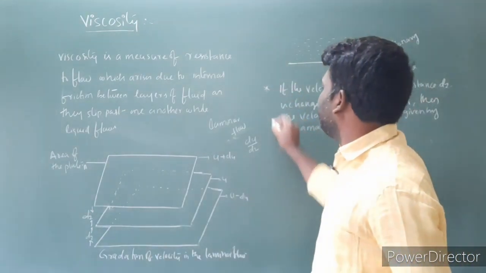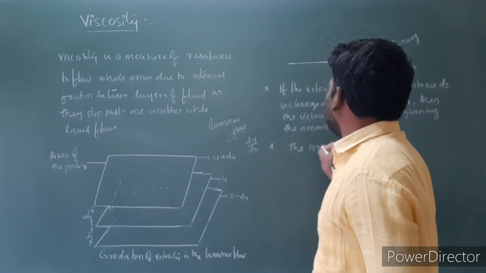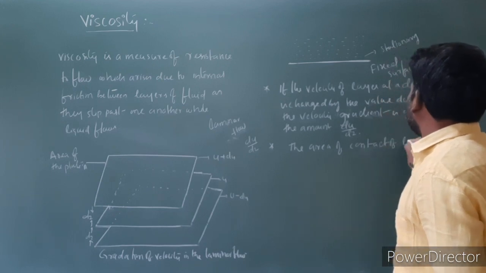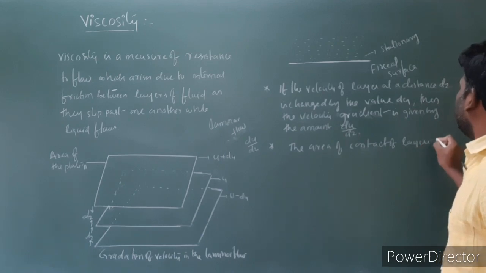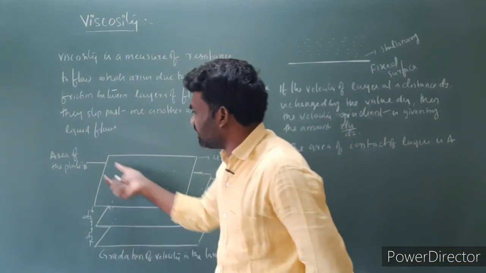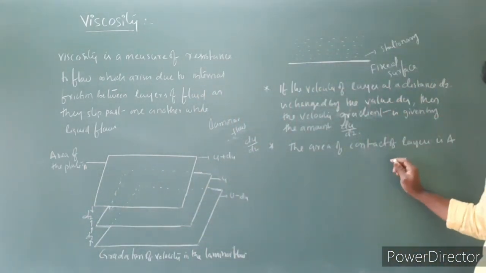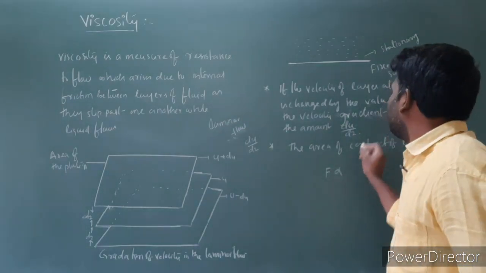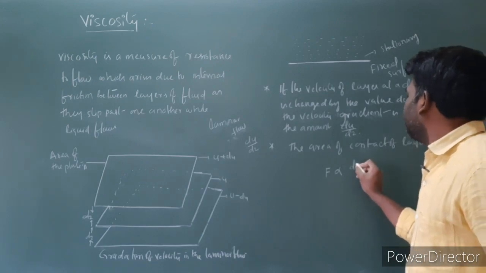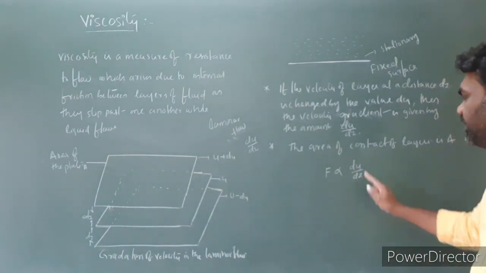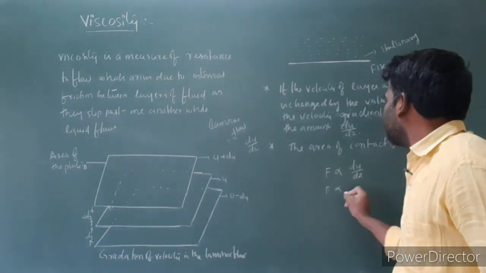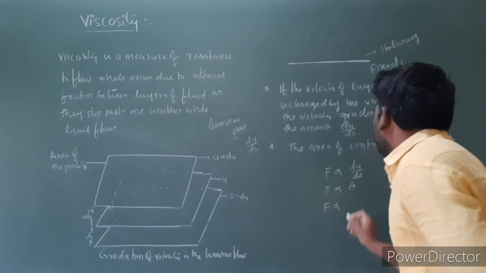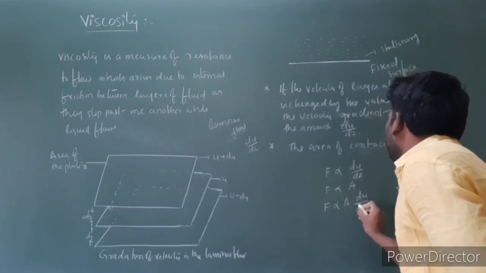The next point is the area of contact of the layers, which I am labeling as A. The force required to maintain the flow is directly proportional to the velocity gradient du by dz, and directly proportional to the area of contact of the layers. So force is directly proportional to A into du by dz.